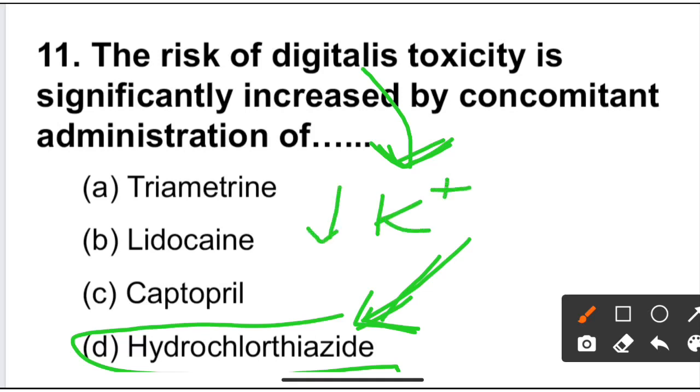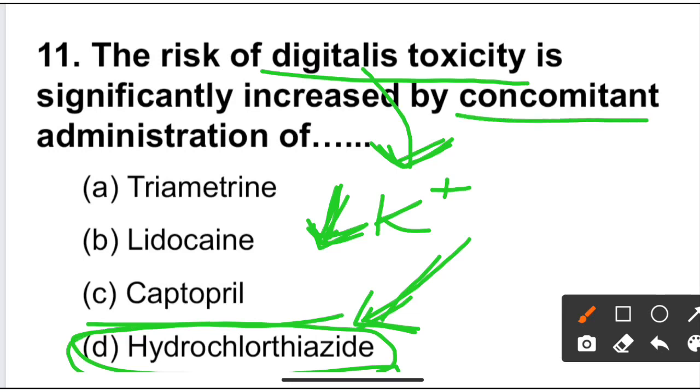So both drugs cause a decrease in potassium. This high level of hypokalemic effect results in toxicity. So hydrochlorothiazide and digitoxin or digitalis are not administered concomitantly.